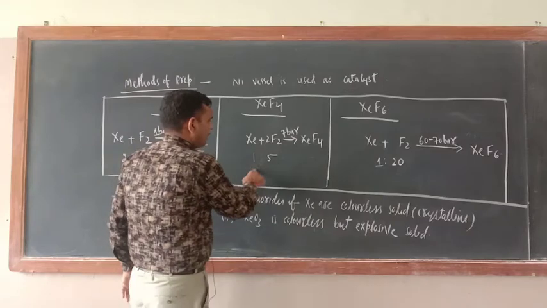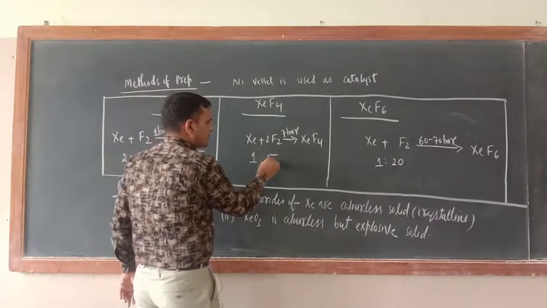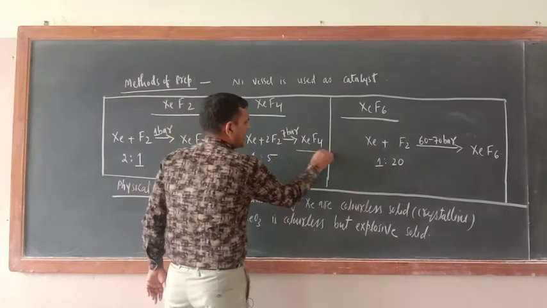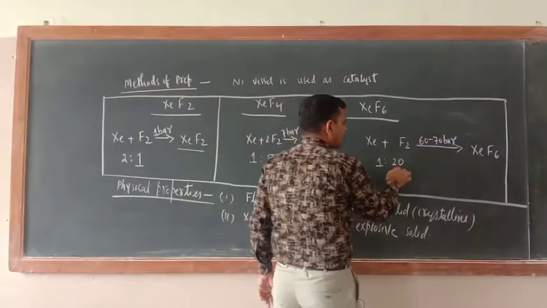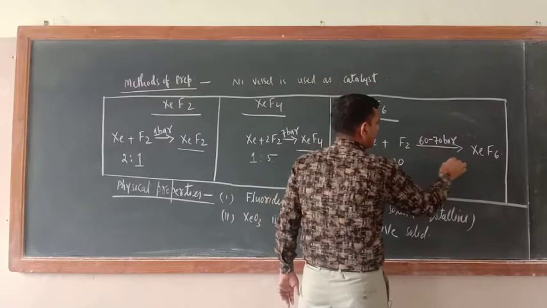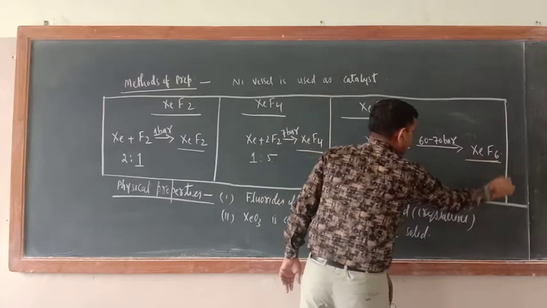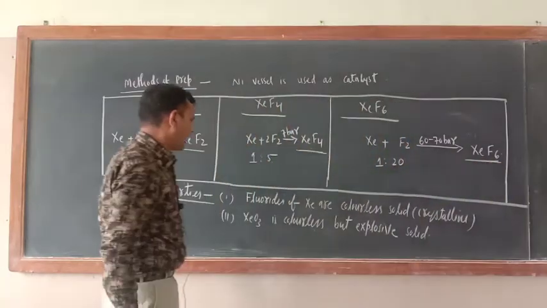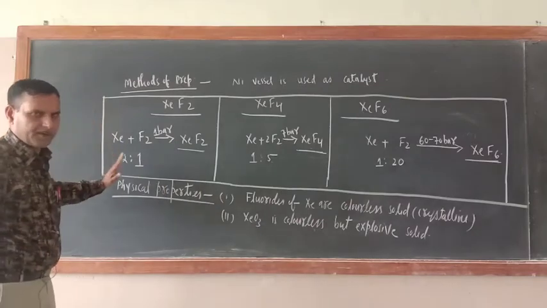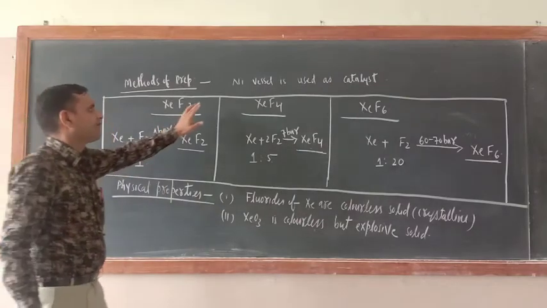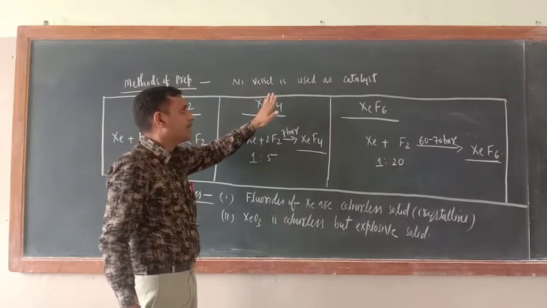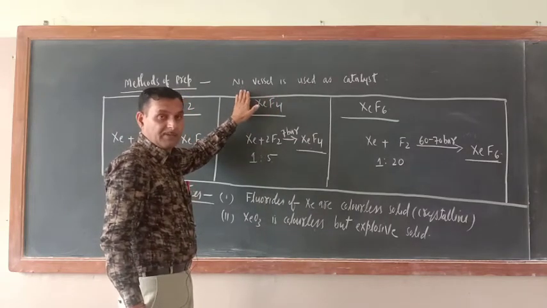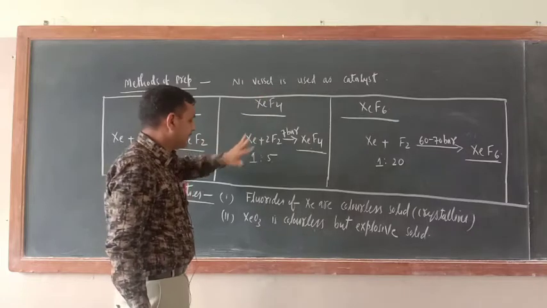Xenon and fluorine in a ratio of 1:5 at 7 bar gives xenon tetrafluoride. Xenon plus F2 in a 1:20 ratio at 60-70 bar gives xenon hexafluoride. All these reactions should be carried out in a nickel vessel only, which acts as a catalyst.